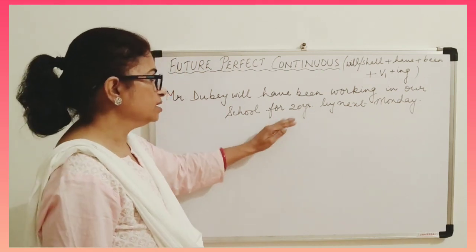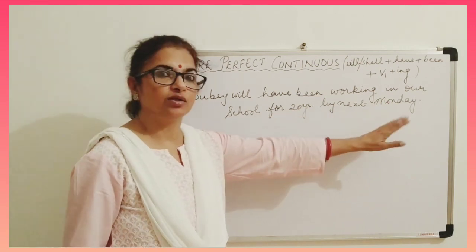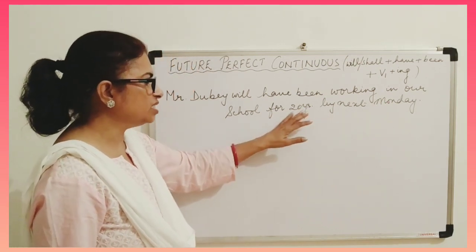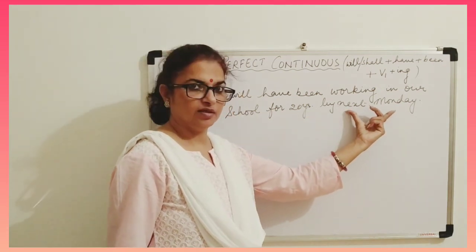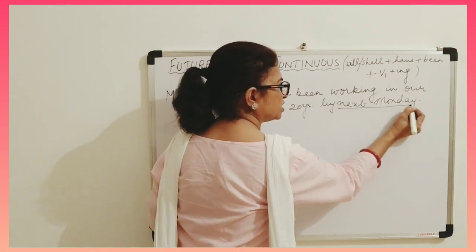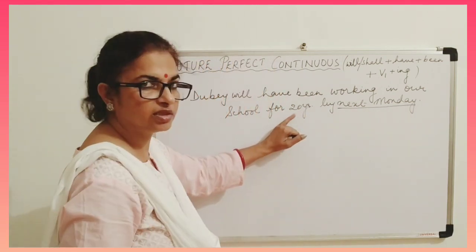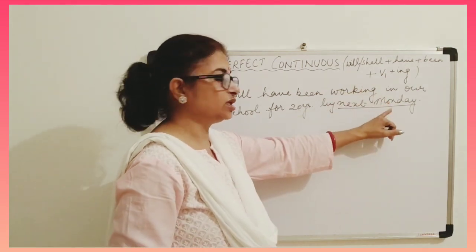Okay, but it is not sure that he is going to work till Monday. We are just counting his 20 years by next Monday. So if he works till next Monday, only then he will be completing 20 years. But it is not sure that he stops working on Monday.